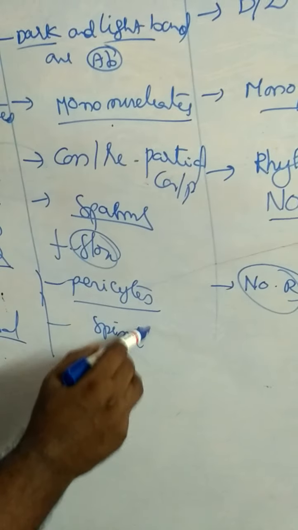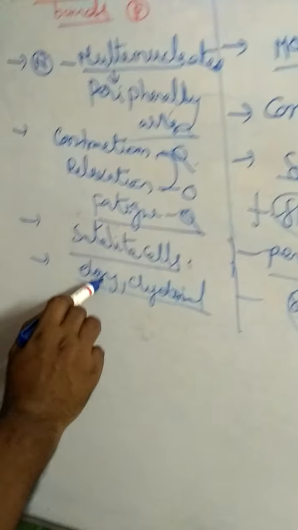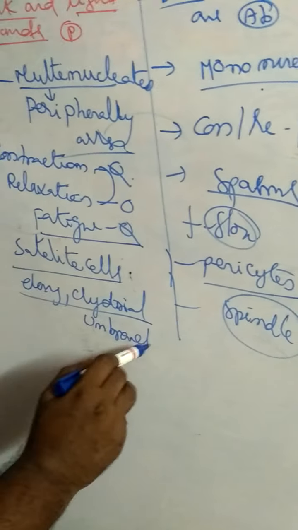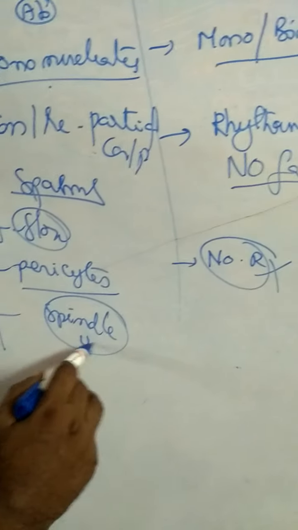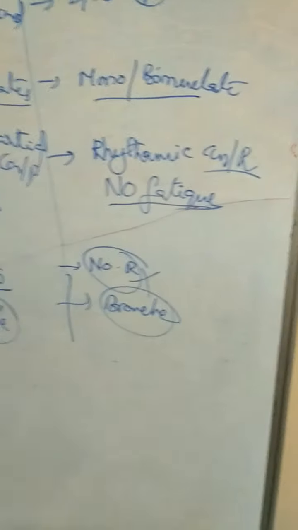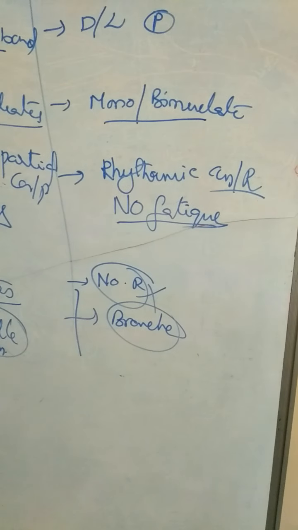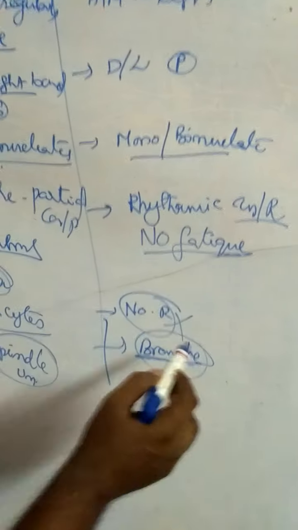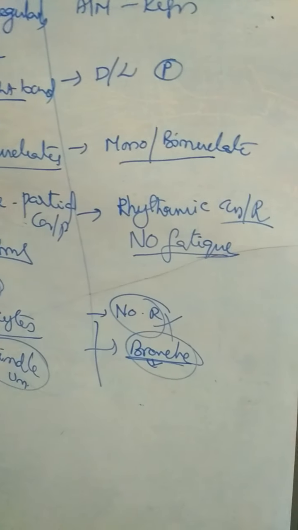Smooth muscles are spindle shaped cells, unbranched. Cardiac muscle fibers are branched. These branches form the communication.